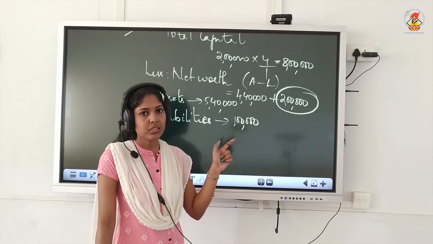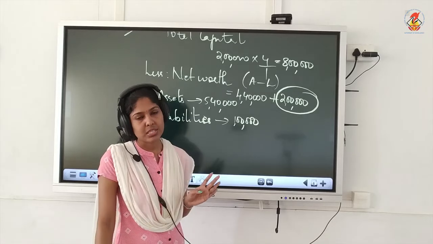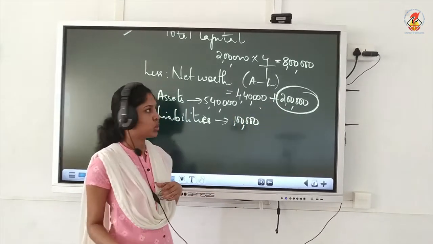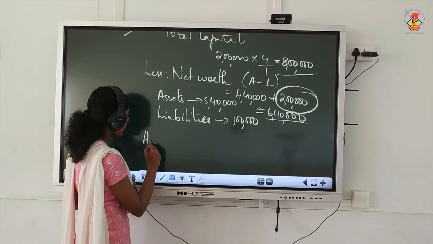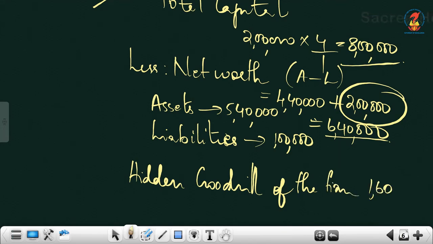Whenever you take the net worth, now this is after admission. So we have to include new partner's capital also with that. This is without his capital. That is why you are adding that 2 lakhs also. So remember, you have to add this new partner's capital also. Now we got 6 lakh 40 as net worth, total capital as 8 lakhs. So now we will be getting hidden goodwill of the firm, that is 1,60,000. This is firm's goodwill.